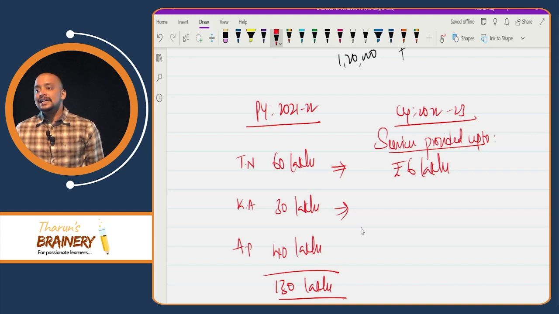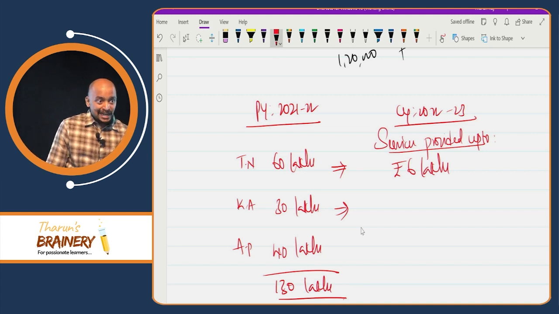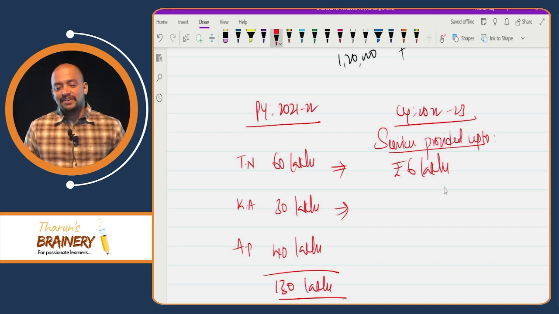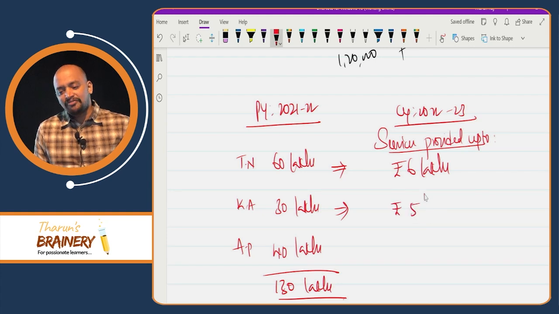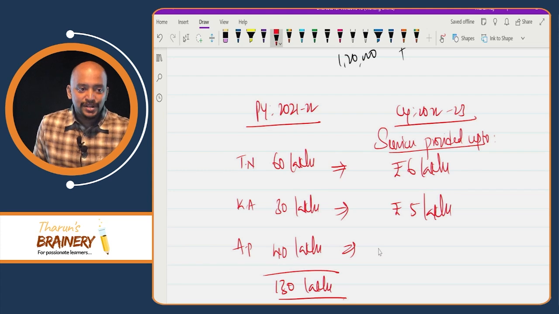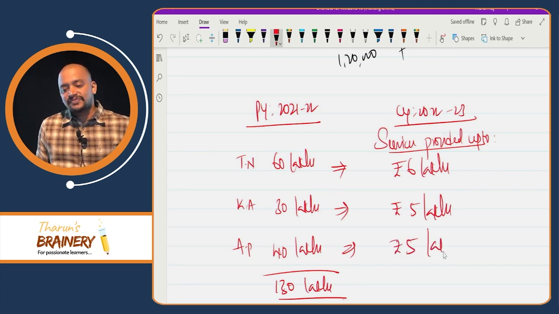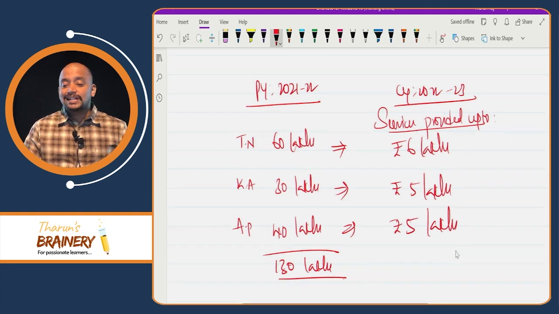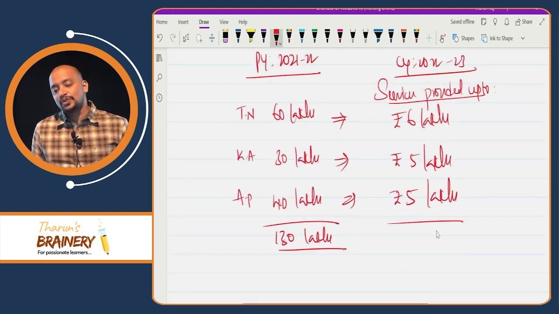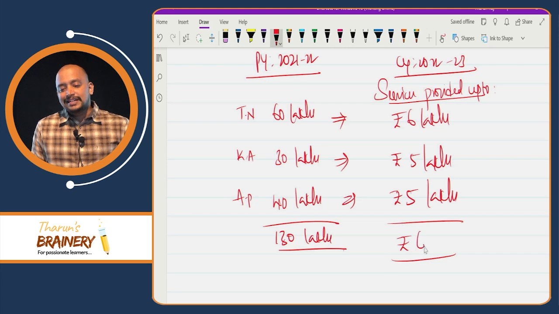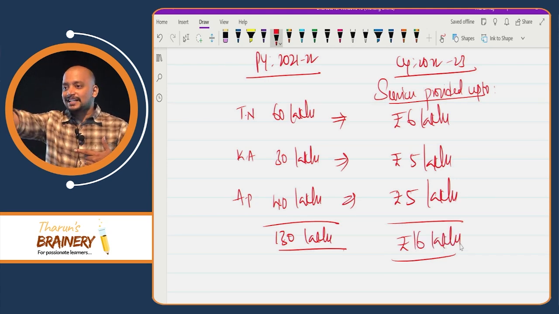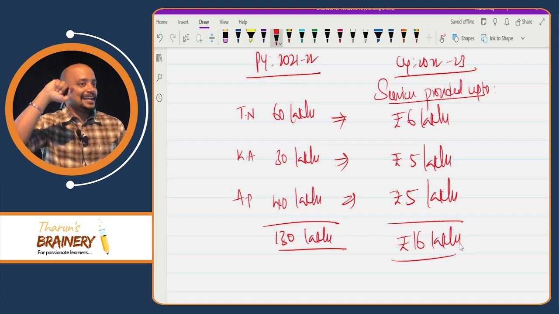Then Karnataka, 30 lakhs into 10%, 3 lakhs or 5 lakhs, whichever is higher. That will be 5 lakhs. And in Andhra Pradesh, 40 lakhs into 10%, 4 lakhs or 5 lakhs, whichever is higher. That is 5 lakhs, which means to what extent we can provide the services during the current year? 16 lakhs. So in MCQ, they will give 13 lakhs, 16 lakhs. We will say 13 lakhs only.